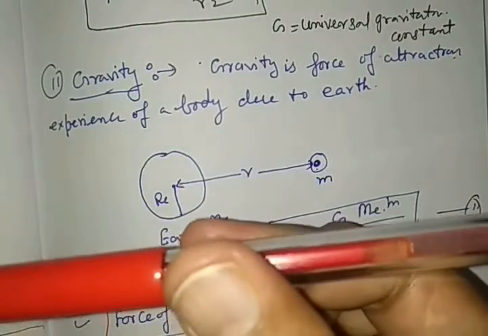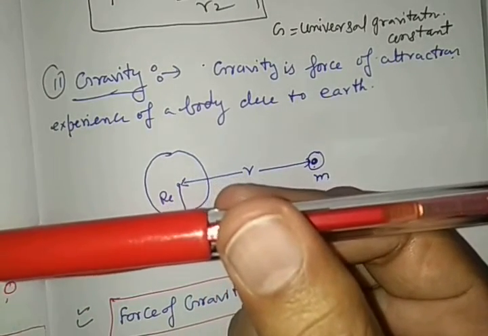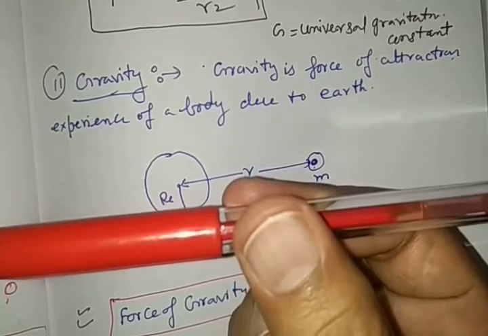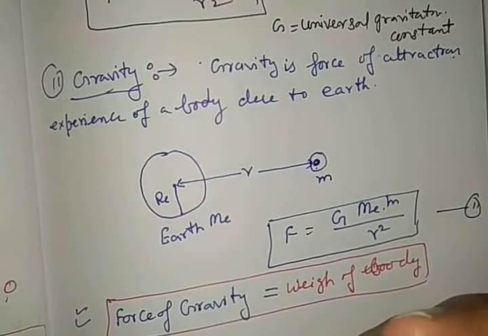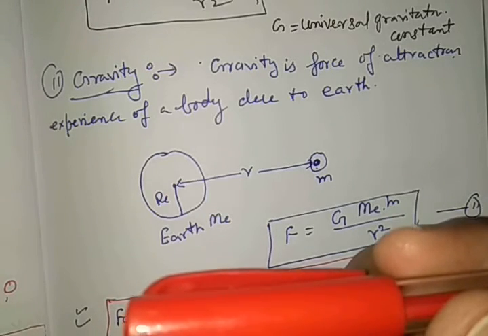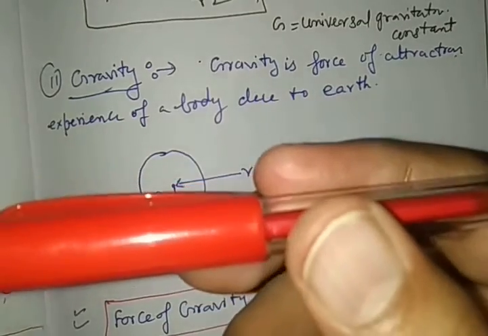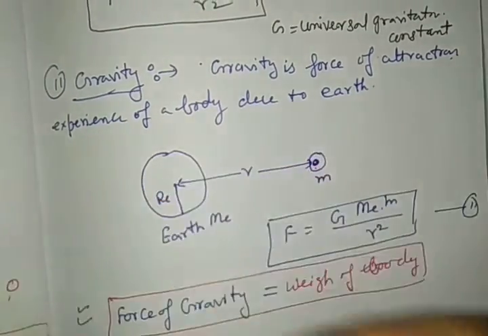The weight of the pen is equal to the force through which Earth attracts this pen, and whatever force is experienced by this pen towards the Earth is called the weight of this pen.